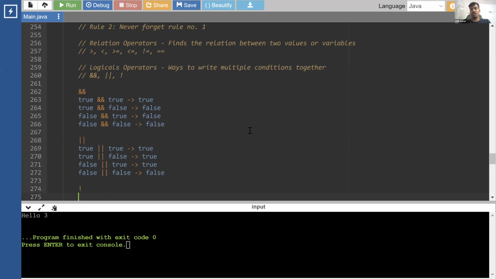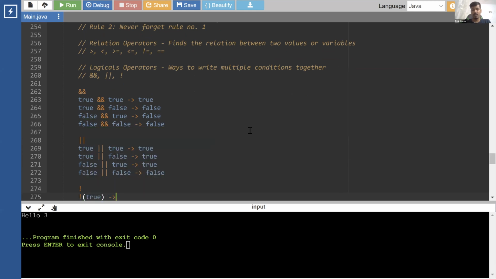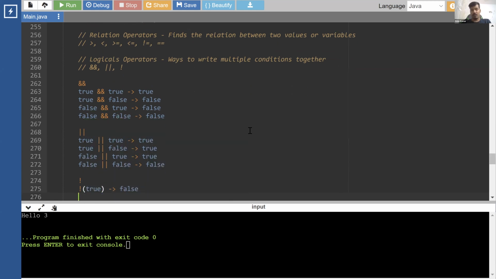Okay. Not is a special one. Not simply changes the type of value we have. So if we have true, it changes it to false. And if we have false, it changes it to true. Not a false, this is true.